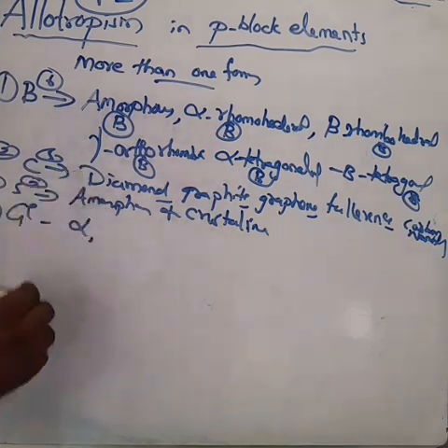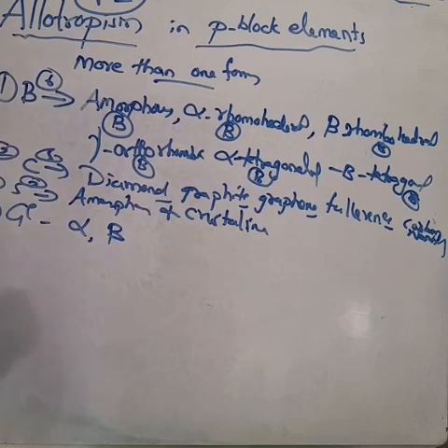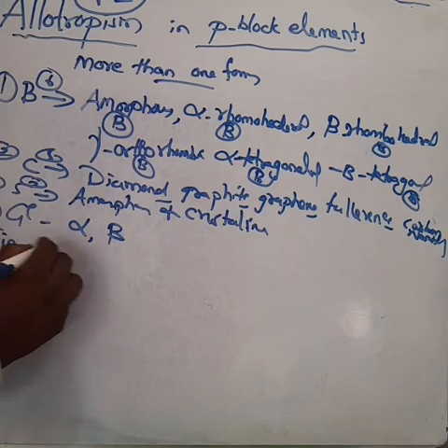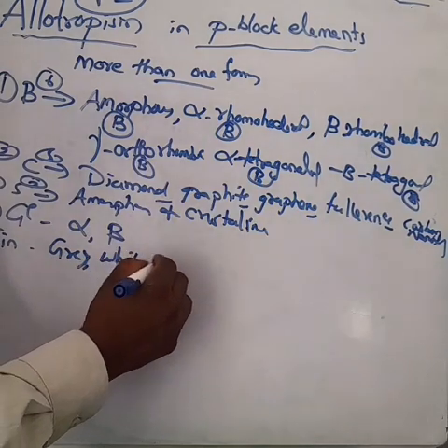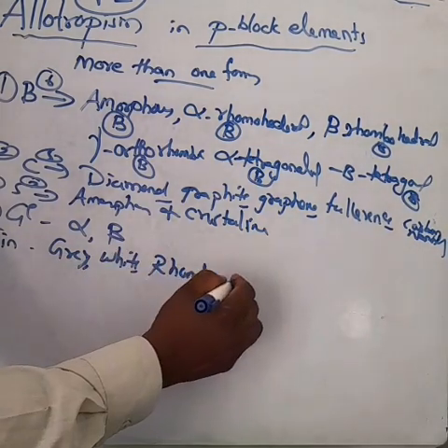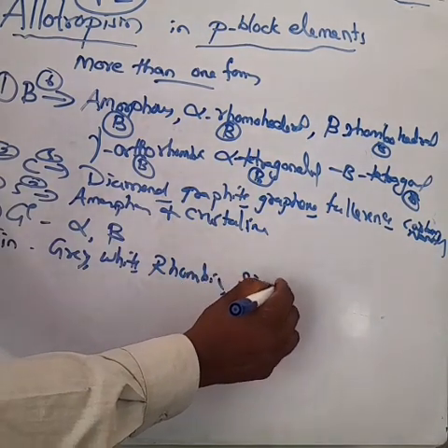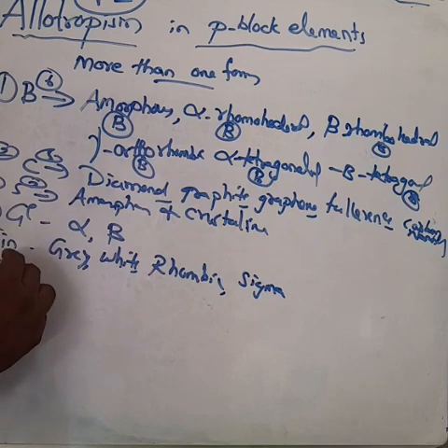Next germanium: alpha germanium, beta germanium. Next tin: grey tin, white tin, rhombic tin, sigma tin.